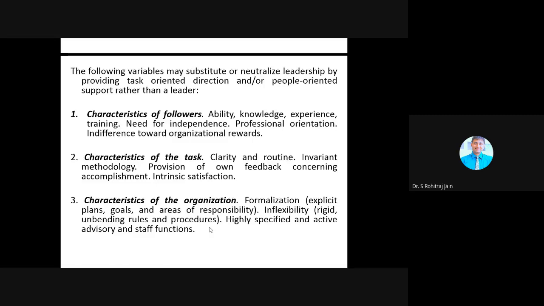Then we have characteristics of the task. A follower can become a leader if he has all these characteristics, that is clarity and routine, then invariant methodology. Then very important, a leader is one who takes feedback, provision of own feedback concerning accomplishment. And what do you mean by intrinsic satisfaction, students?